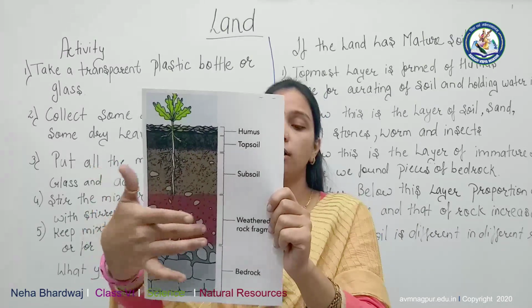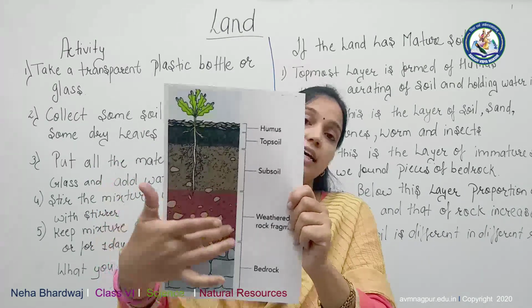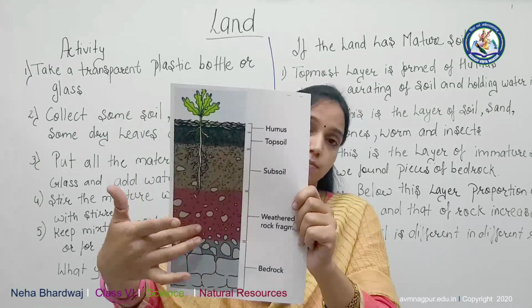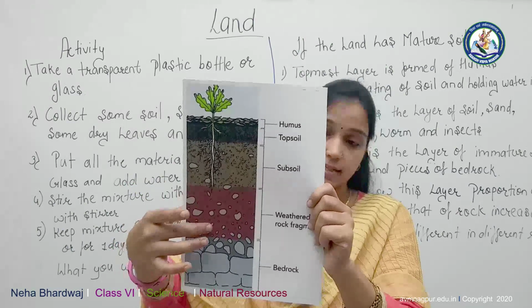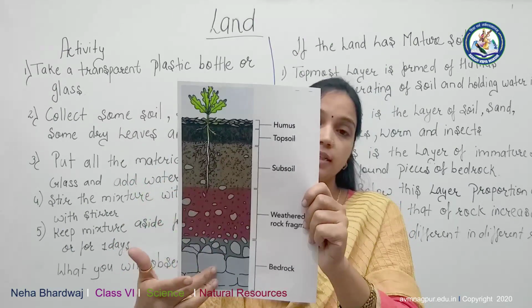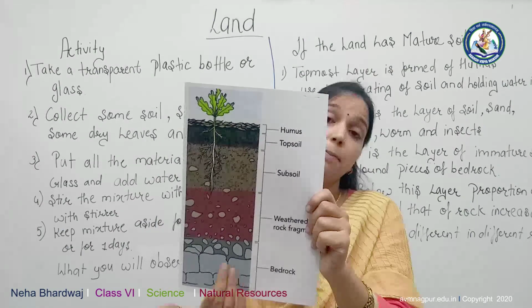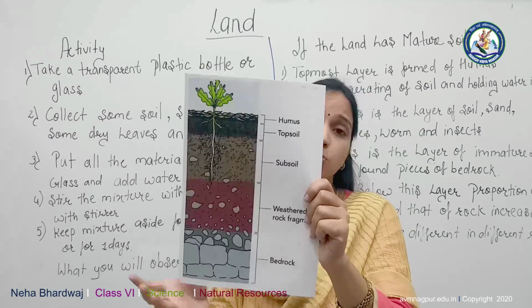Here you are observing a decrease of soil, a smaller proportion of soil and a higher proportion of rock. This is formed in the immature soil, and further below is a layer of bedrock. Bedrock is a hard rock, a very big rock.